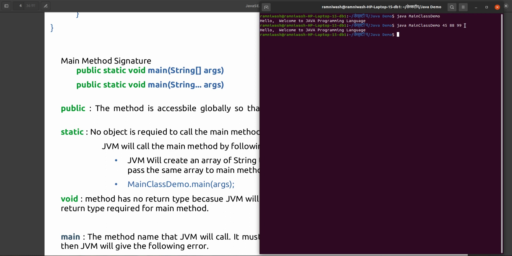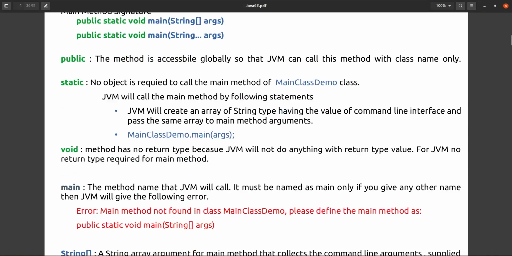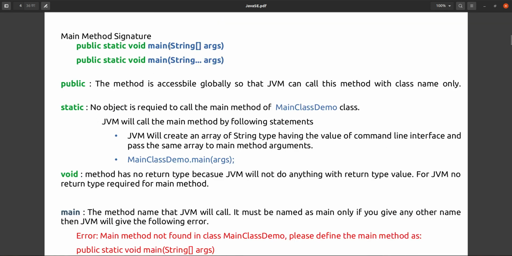You can give n number of arguments. Whatever arguments you give, JVM will collect them and create a string array, and that string array JVM will pass while calling this main method. So JVM will create an array of string type having the values from the command line and pass the same array to the main method argument while calling. So this is the use of this string array argument.